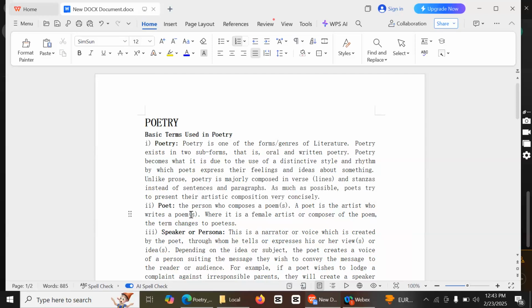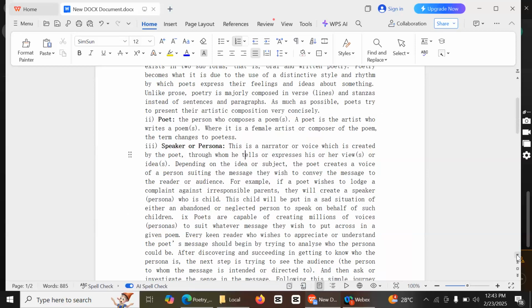Then when it is a female artist or composer of a poem, it is no longer called a poet, but it is called a poetess. Poetess, when it is a woman, a female author, a female poet, is called the poetess.